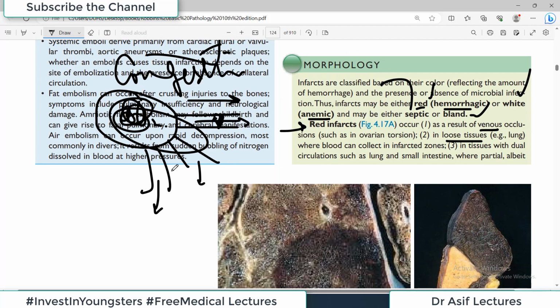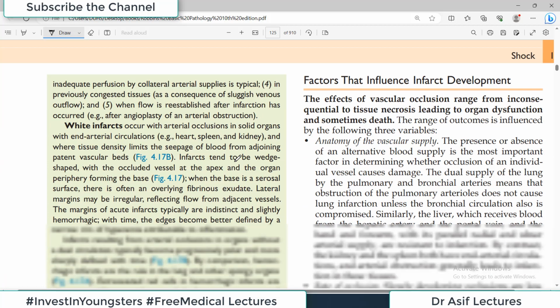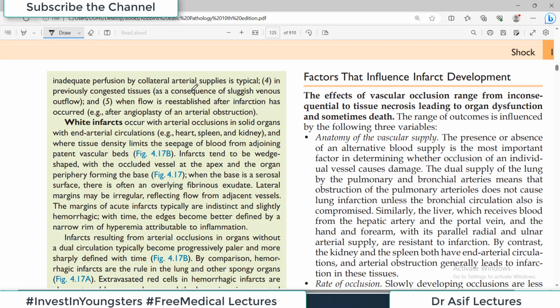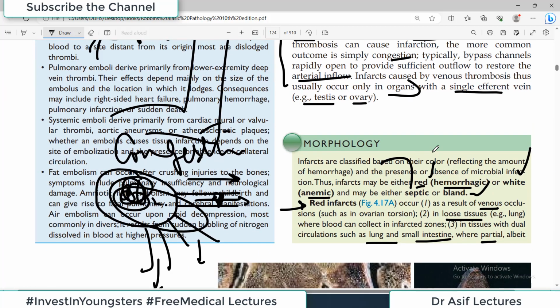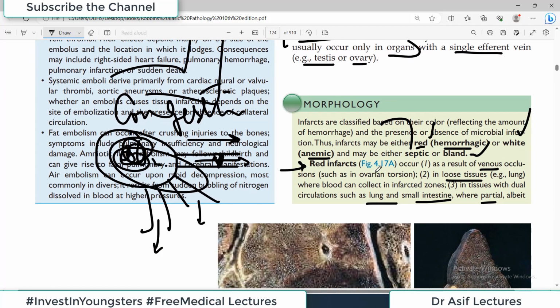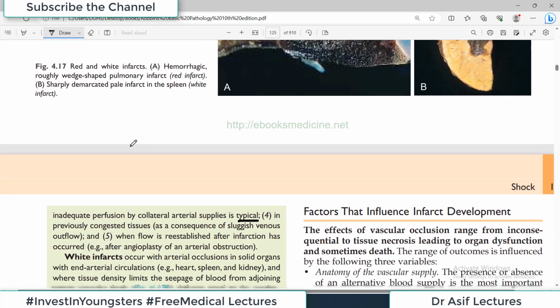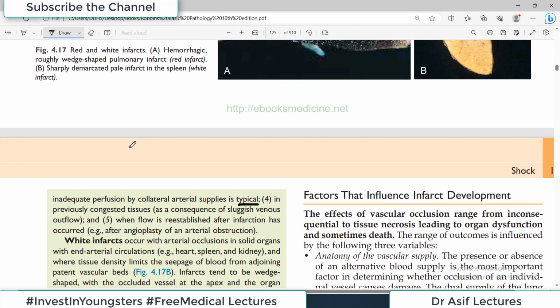रेड इन्फार्क्ट्स आर ऑल्सो कॉमन इन लूज टिश्यूज, सॉलिड ऑर्गन्स में वाइट इन्फार्क्ट्स आर कॉमन, and the red infarcts in the tissues with dual circulation such as lung and small intestine where partial albeit inadequate perfusion of the collateral arterial supply is typical. Now what does that mean is a long typical story, but you should know that red infarcts number 1 venous occlusion में common है, number 2 loose tissues में common है, and organs which have dual blood supplies such as small intestine, lung, यहाँ पर भी red infarcts common है because एक channel बंद होता है तो दूसरा channel still